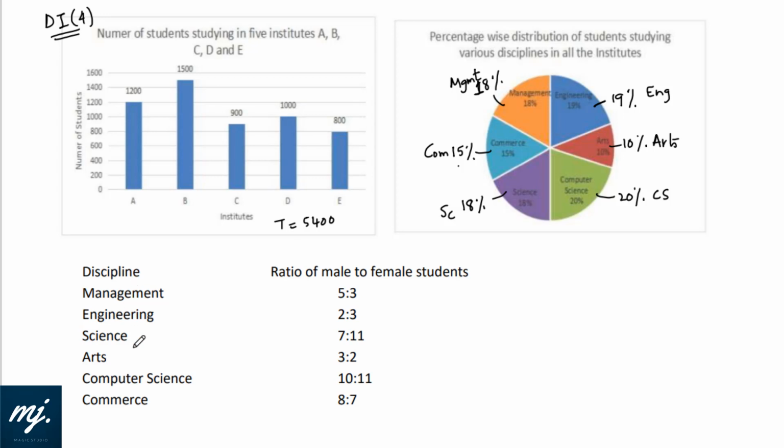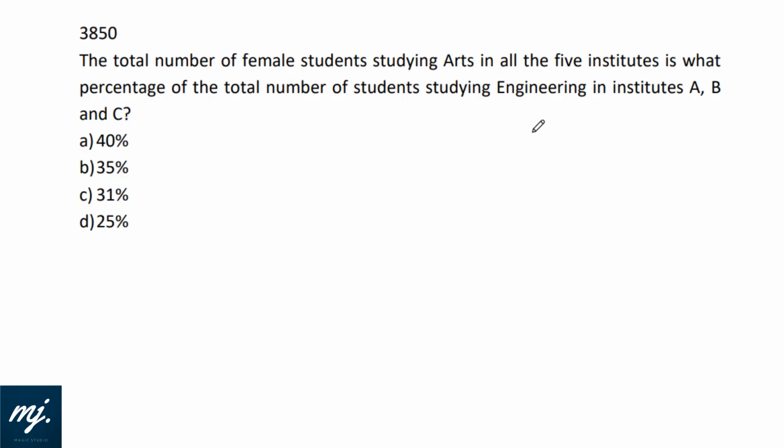Now the third one is a table which says different discipline and ratio of male to female students. Like in management, male to female is 5:3. For every 5 male there are 3 females. Computer science is 10:11. Females are more here. In science also females are more. Commerce is 8:7 and so on. Let us see the first question, and then if required we will come back to the graph.